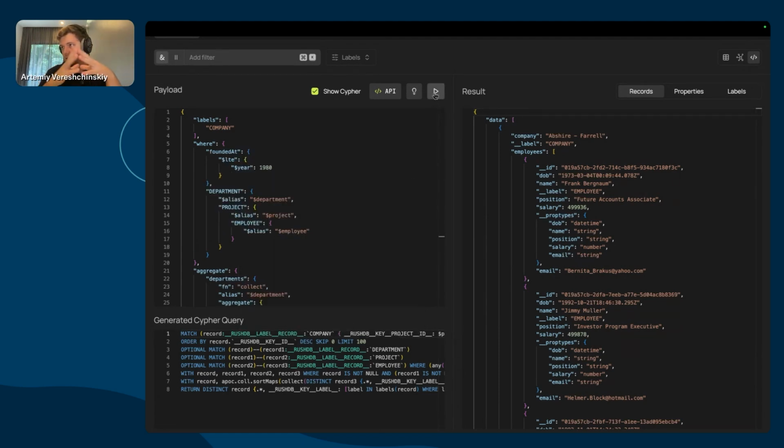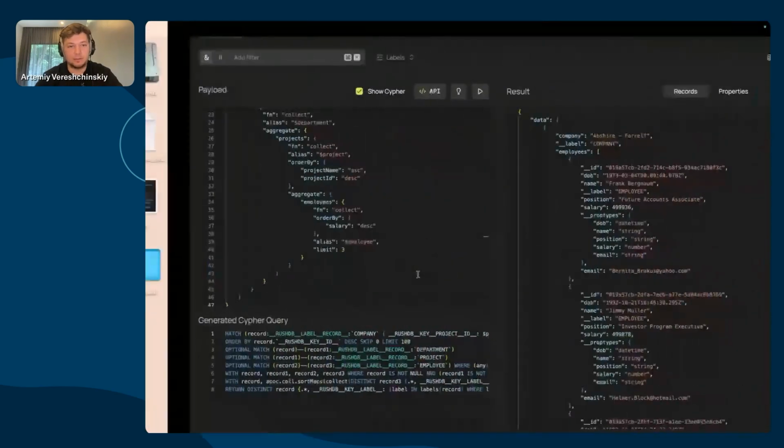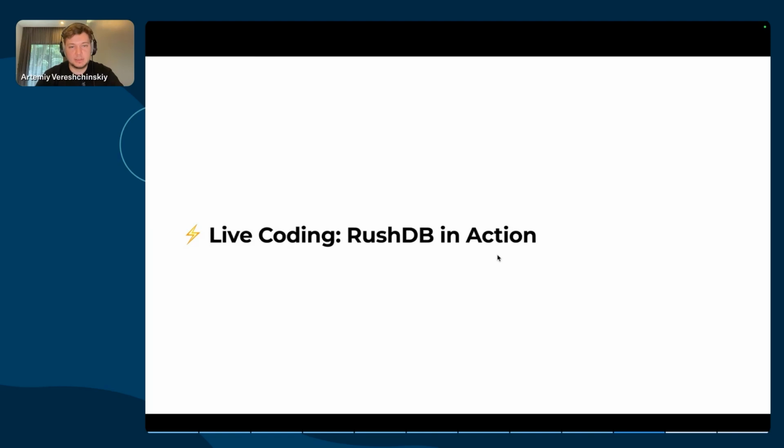So every developer building graphs and building with graphs can now use it just to skip routine, to skip mapping data to controllers to services, because all you need is just a GraphQL-like experience, data properly mapped, and even if it's not, you can still build something out of graphs. So what we're doing actually with RushDB, let's get back to our slides.